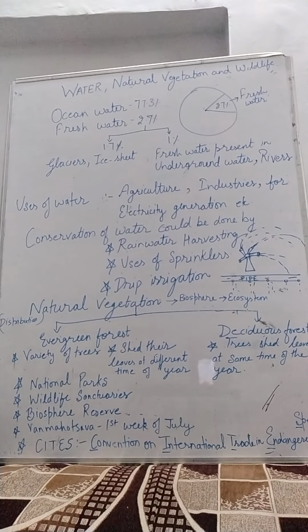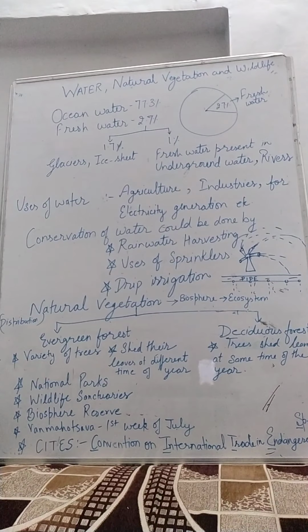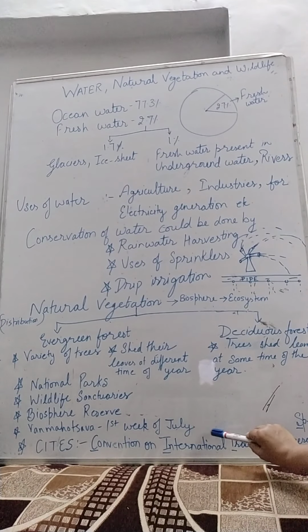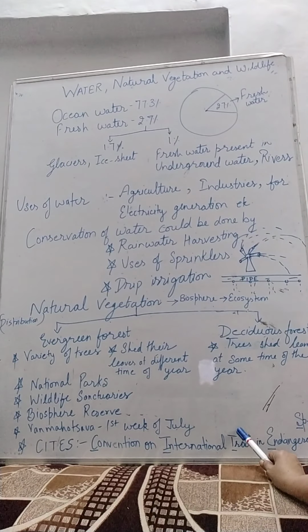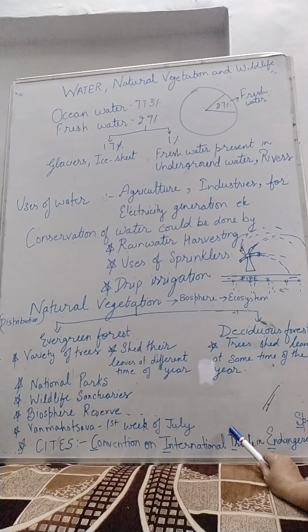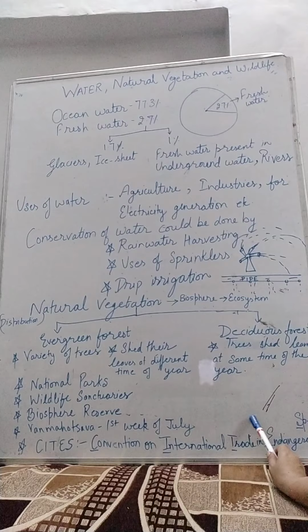Nobody can hunt there. And there are programs of the government like Van Mahotsav. Van Mahotsav is a program by the government when all the people of India plant saplings of plants in the first week of July, so that we can save natural vegetation by growing more and more plants.